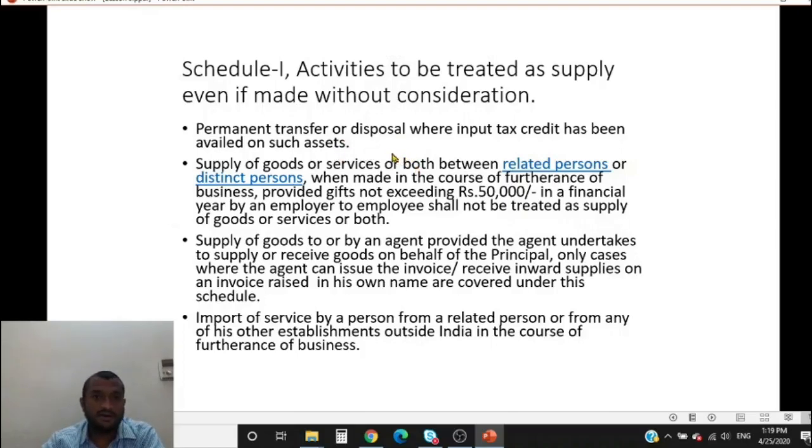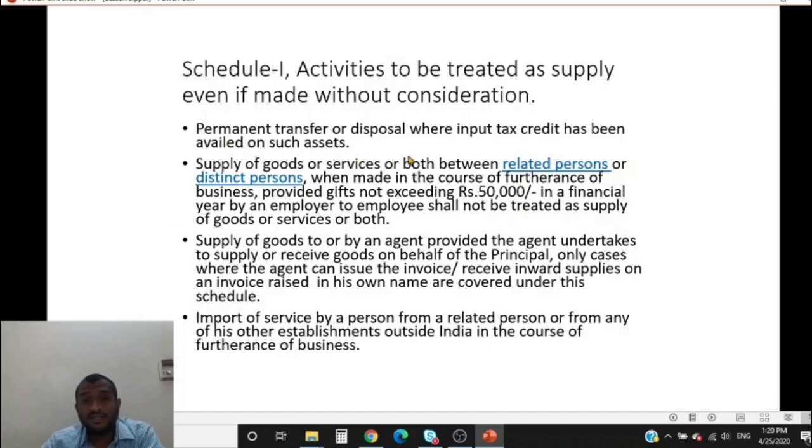The main condition is that you have taken credit on it and you have to use it for your business for its whole lifetime. If you are not using it for the business and you're selling it off, then I will ask you to reverse credit. Here I'm not asking you to reverse credit. I'm saying treat the outward supply without consideration as a supply, because I will not give you credit if you are not using the asset in the course of furtherance of business for the entire life of the asset. That is the intention.